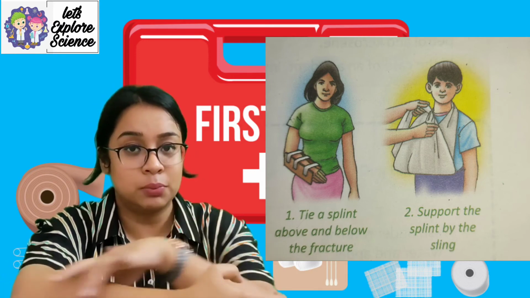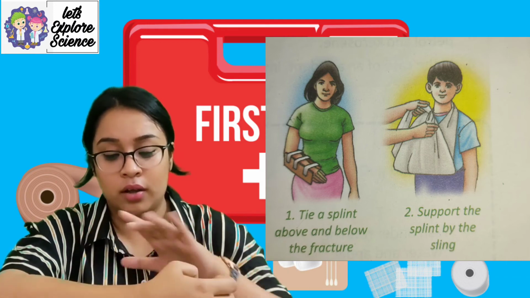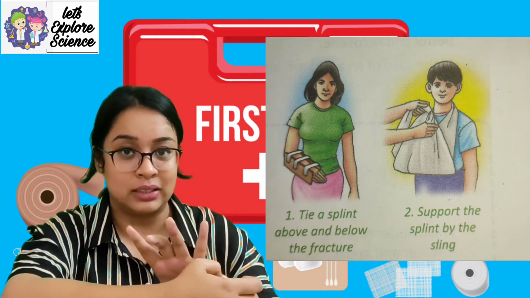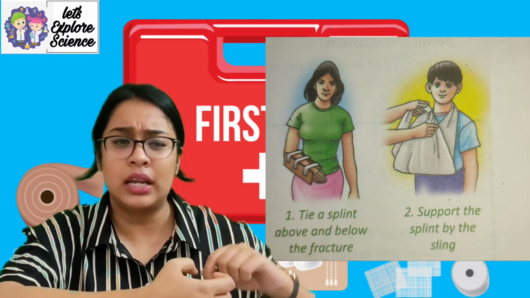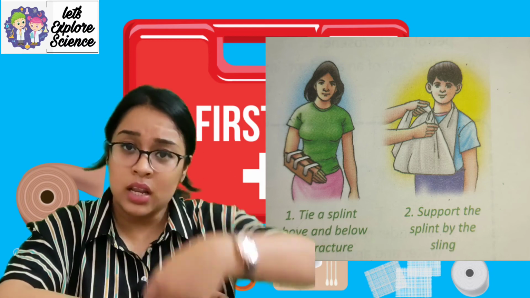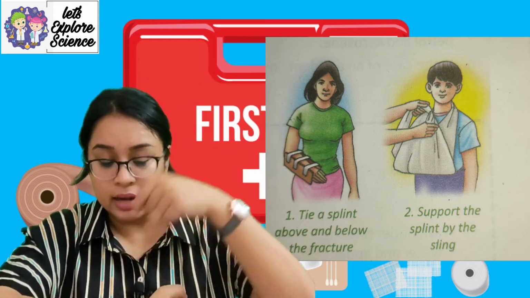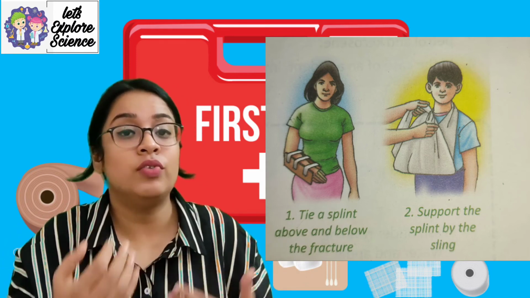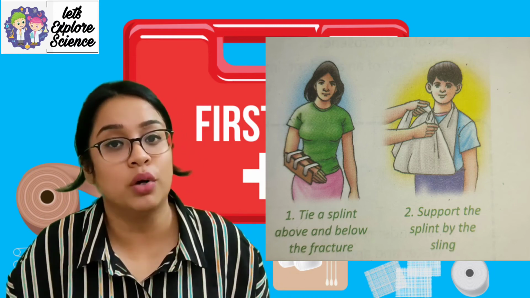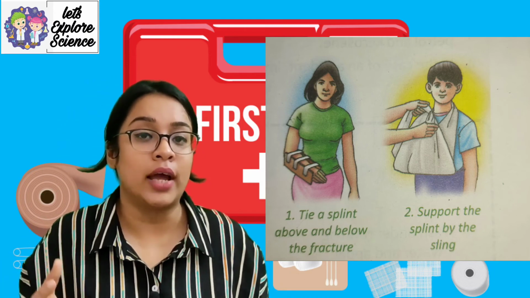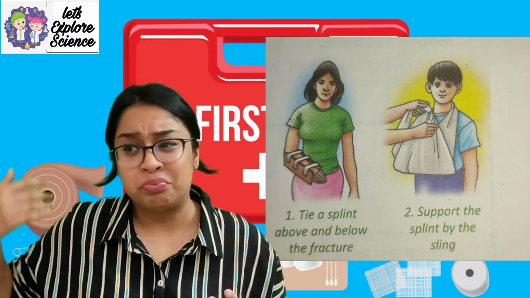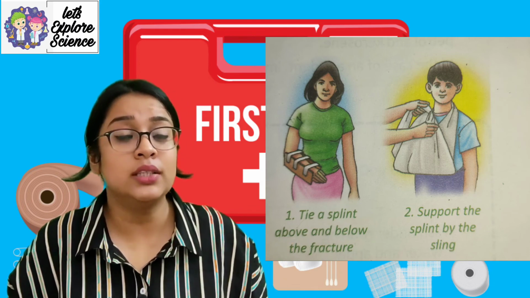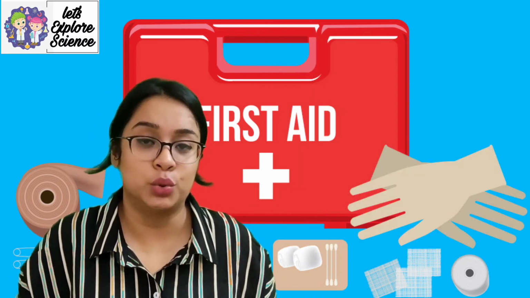So what we will do, we will take two splints, and we will tie it in 3 places so that it will secure the splint. Now we will take a sling or any cloth or muffler, and we will wrap it over your neck and with the hand so that it gets fixed like this. And then we need to take that person immediately to a doctor. Now suppose the fracture is very intense or it is in the backbone, then you cannot use this type of splint. Then you need to call an ambulance, and then immediately we need to rush to a doctor.